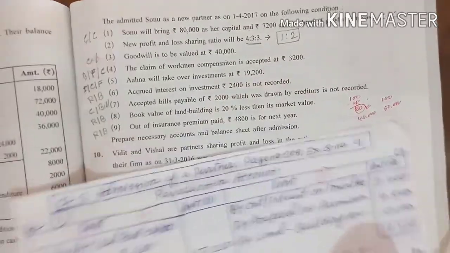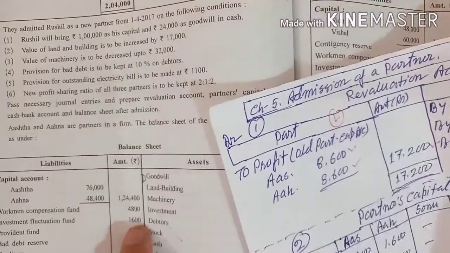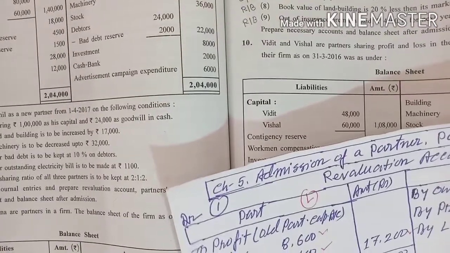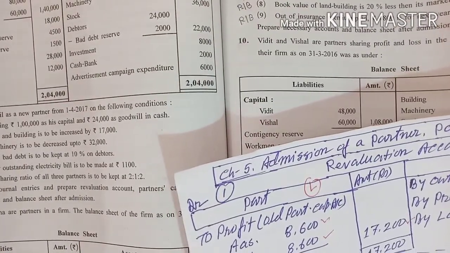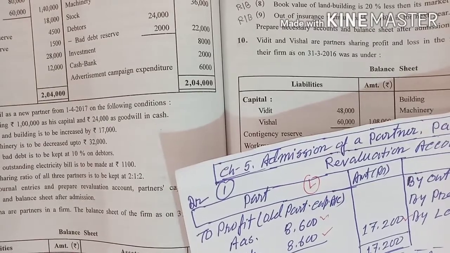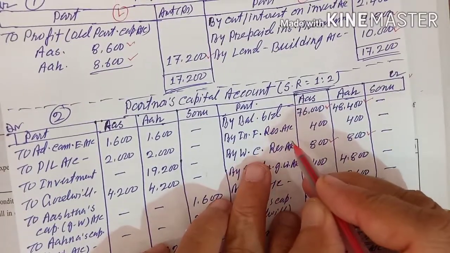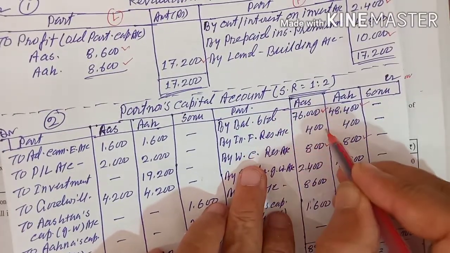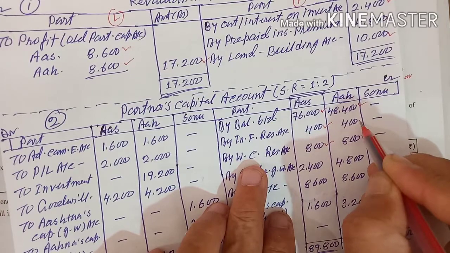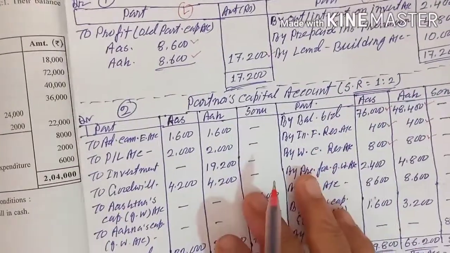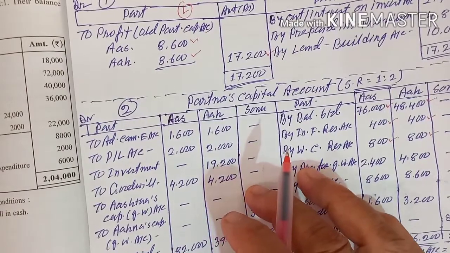You have investment fluctuation fund 1,600. Out of this 1,600 the loss is 800, that you have to subtract, and the remaining amount you have to distribute to the old partners according to the old ratio, which is 800, that comes 400 and 400. Got it?